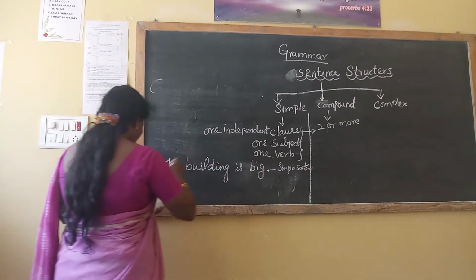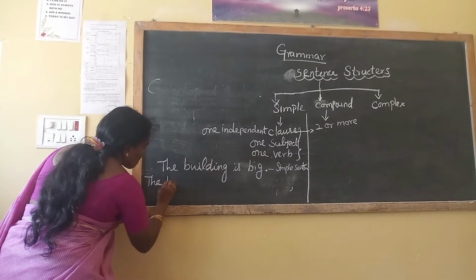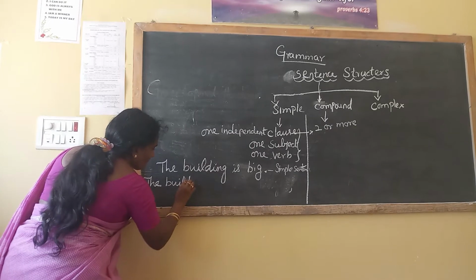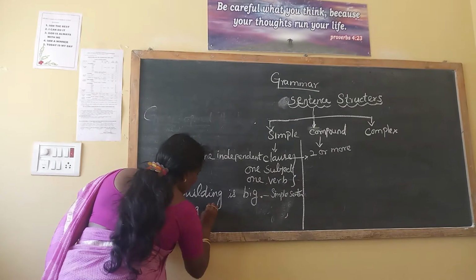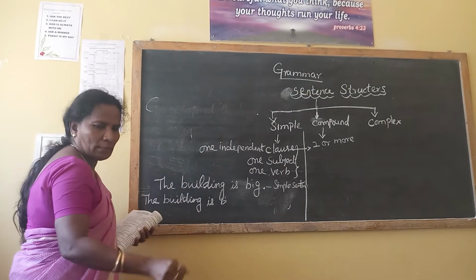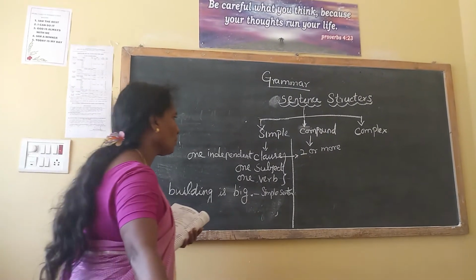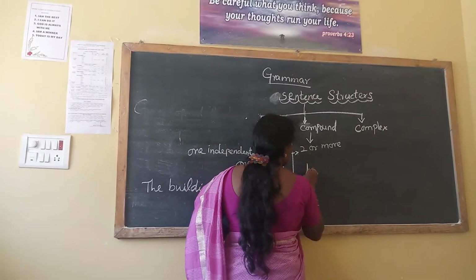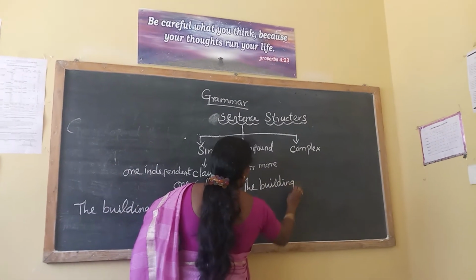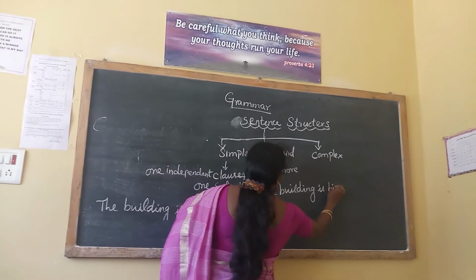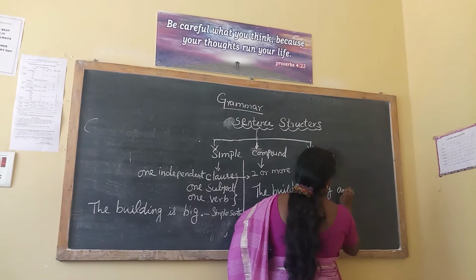For the compound sentence: the building is big and it is very spacious.